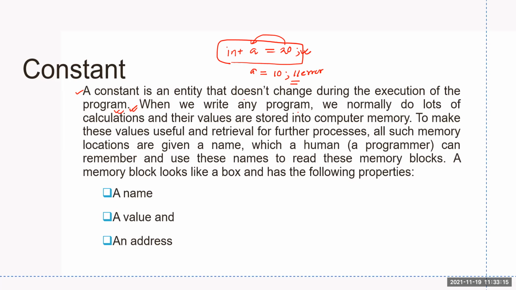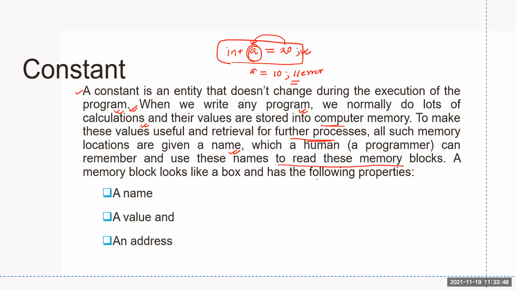When we write any program, we normally do lots of calculations, correct? And their values are stored in computer memory, in RAM, during the execution. To make these values useful and retrievable for further processes, all such memory locations are given a name. So here a name A has been given, which a human, that means a programmer, can remember and use to read these memory blocks.